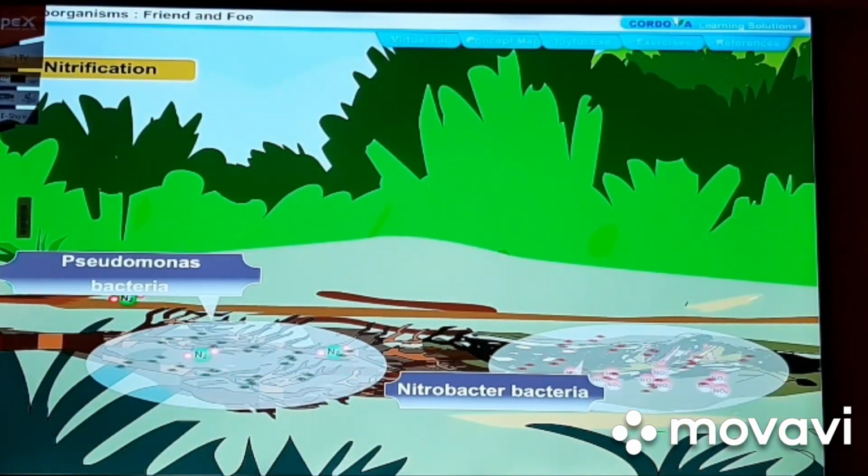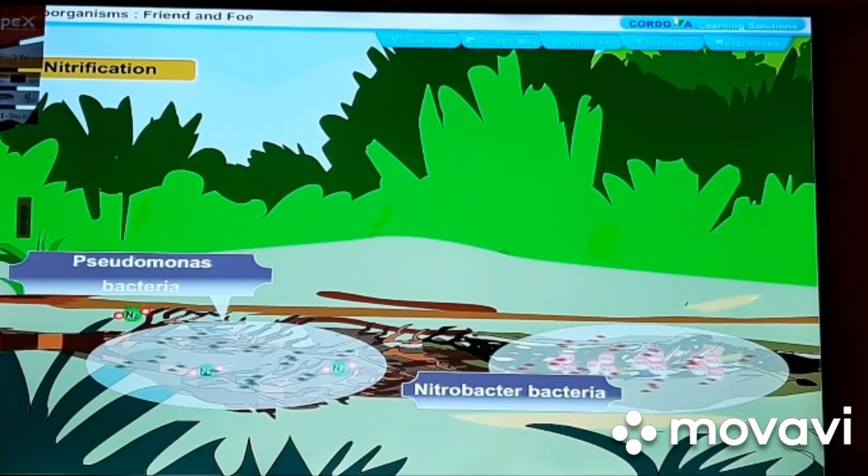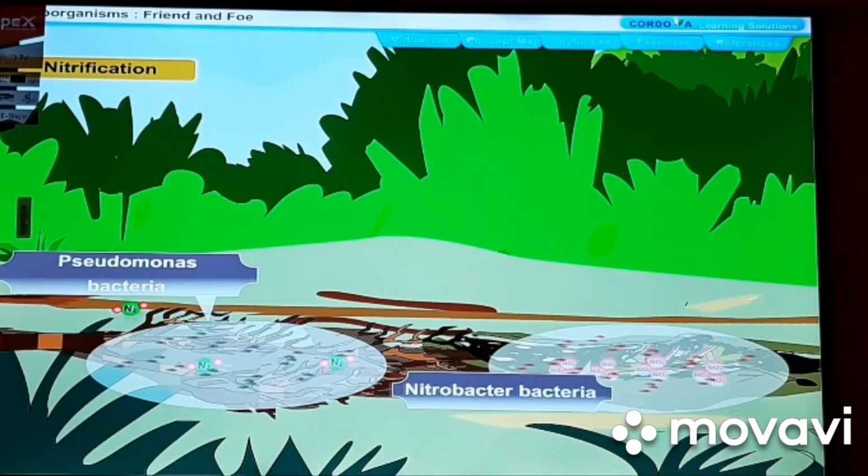Nitrification. Ammonium salt in the soil is converted first into nitrites by Nitrosomonas bacteria. The nitrites are then converted into nitrates by Nitrobacter bacteria. The nitrates, so formed in the soil, can once again be absorbed by the plants. This process is called nitrification.